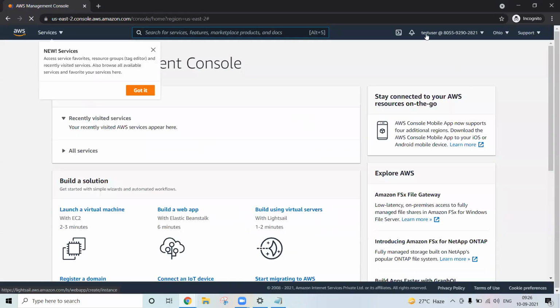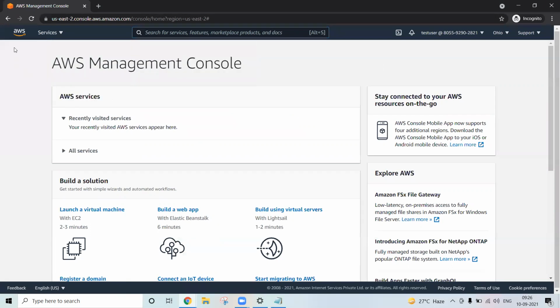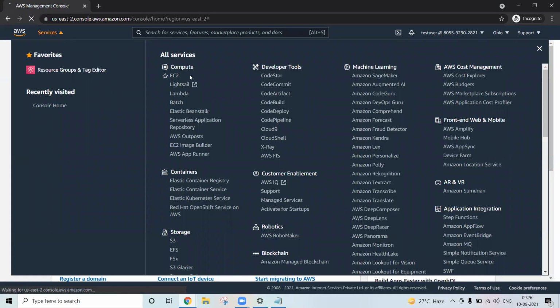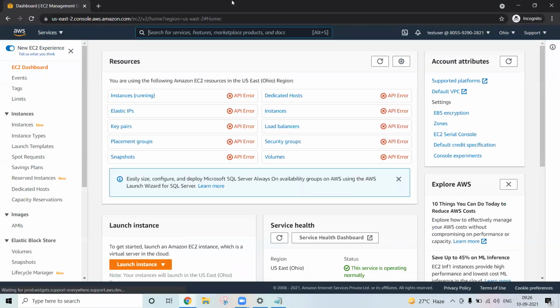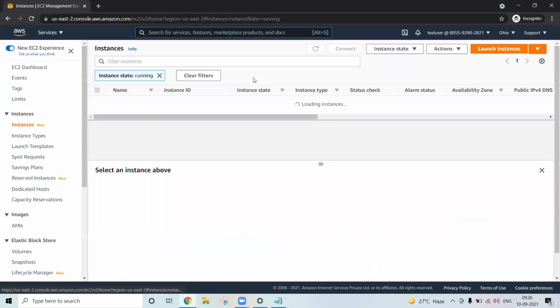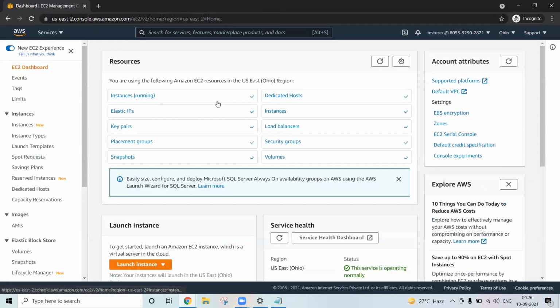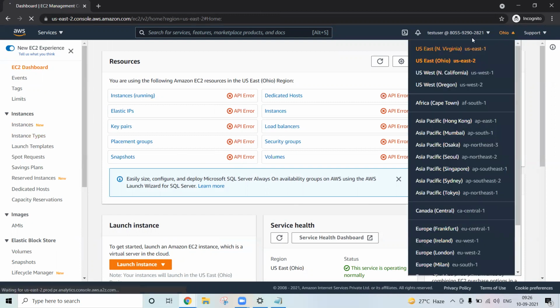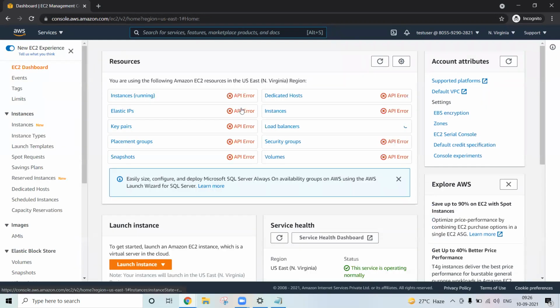Now see, this is the test user, right? Now see what kind of access he has. Now go to the services, now go to the EC2 services. See, API error. API error means you don't have sufficient access. Got it? That's why it's giving the API error. Now let's change the region. I'm changing to Virginia. Now try it. See, same error.